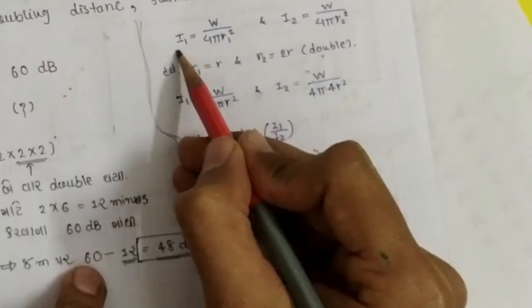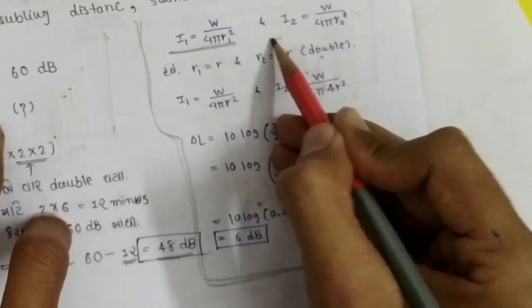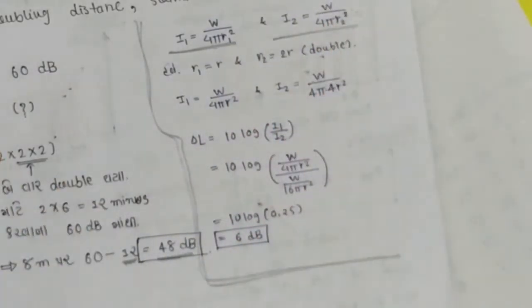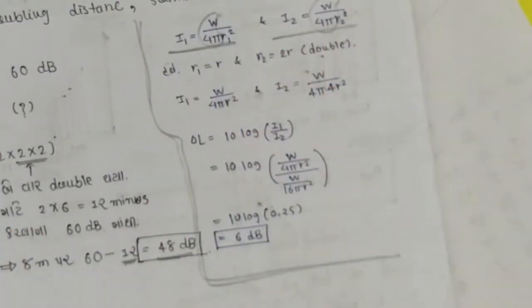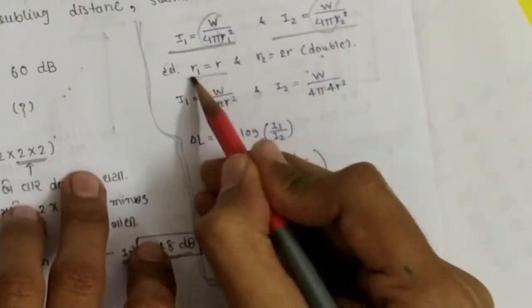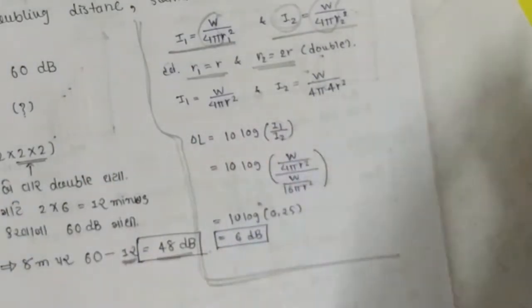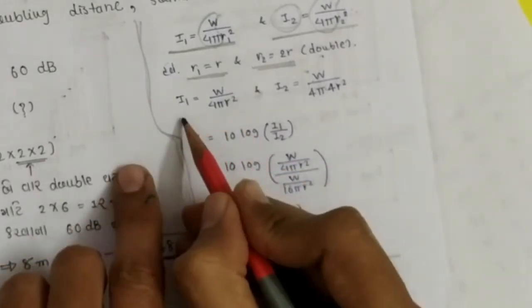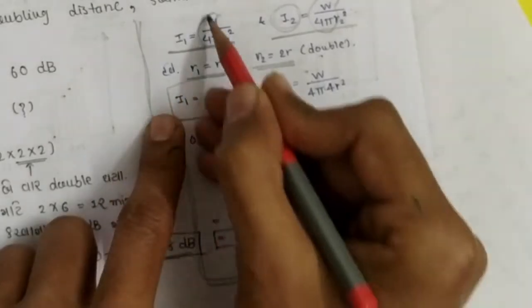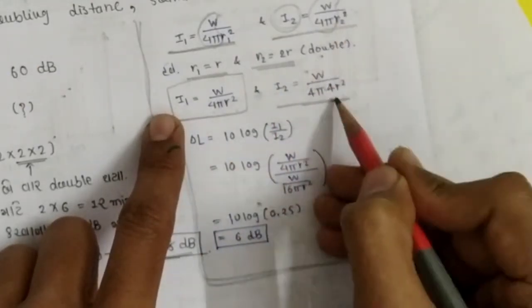Suppose I1 is W upon 4 pi r1 square, and I2 is W upon 4 pi r2 square. If we consider W upon 4 pi as a constant, then r1 is equal to r and r2 is equal to 2r, so we double the distance. So I1 is equal to W upon 4 pi r square as it is, and I2 is equal to W upon 4 pi 2r square, that is 4r square.